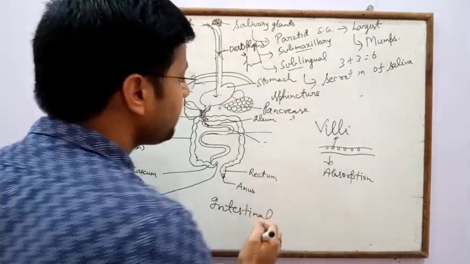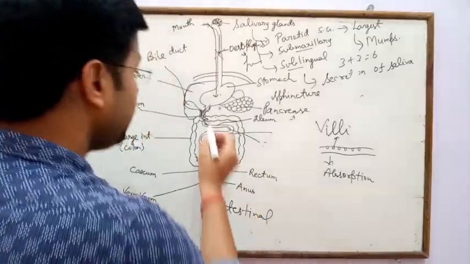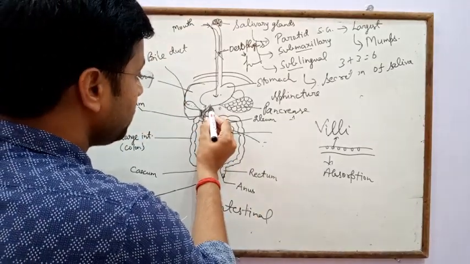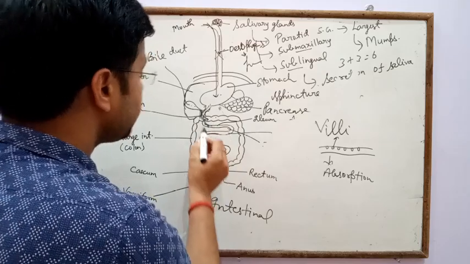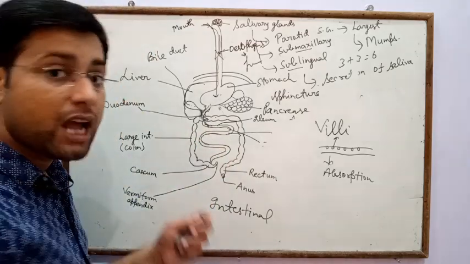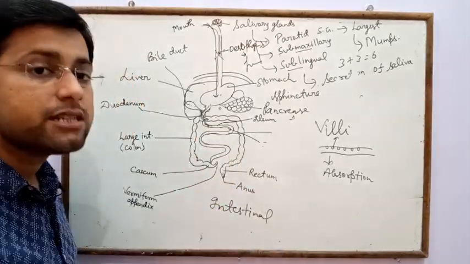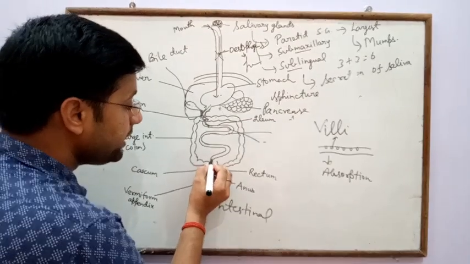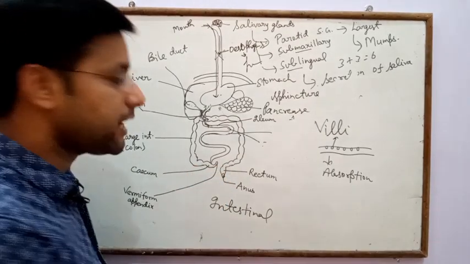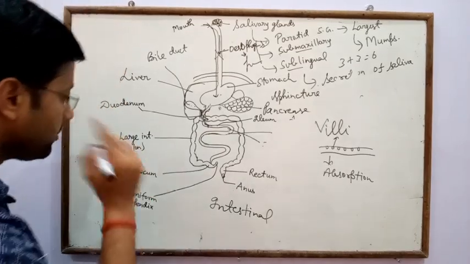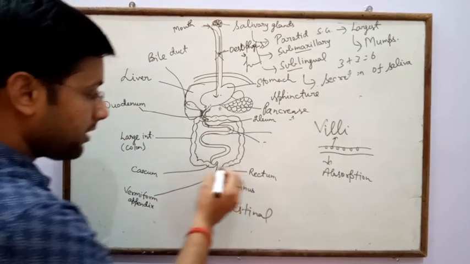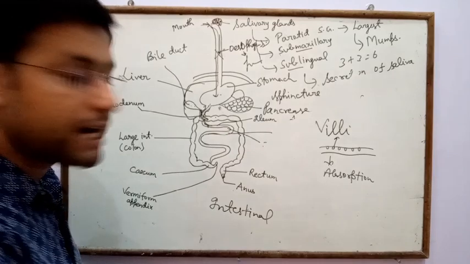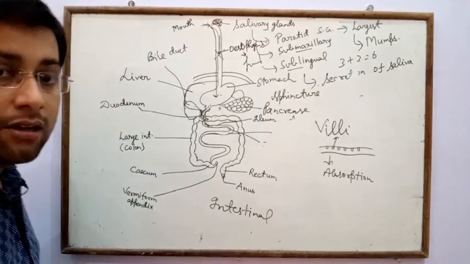In the small intestine the ileum and jejunum are also present, and the U-shaped structure from the stomach to the small intestine is the duodenum. After that the undigested food is transferred into the large intestine. In the large intestine, the colon, cecum and rectum are the main parts.